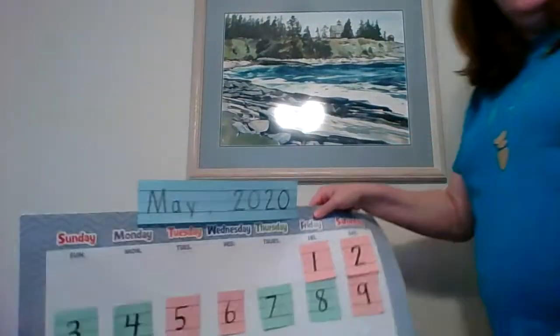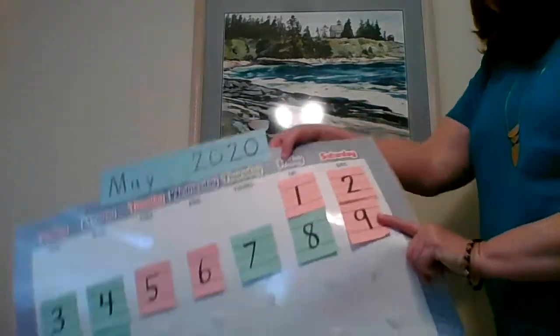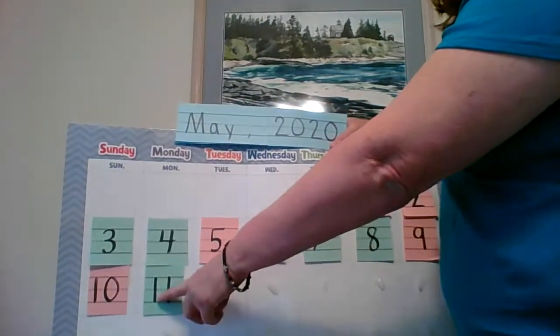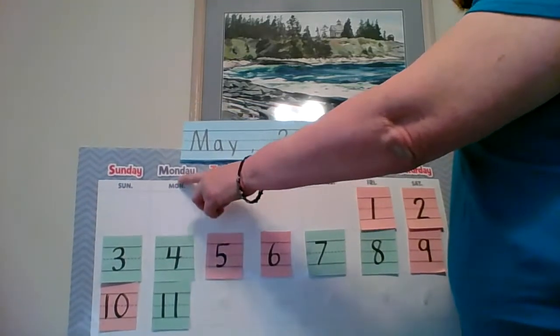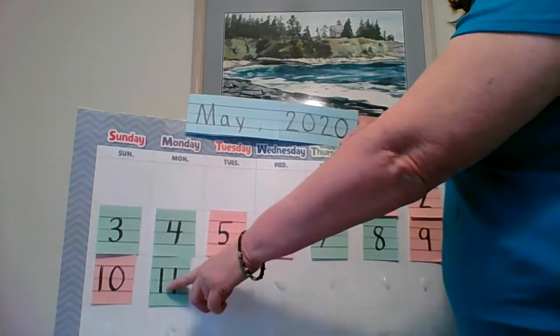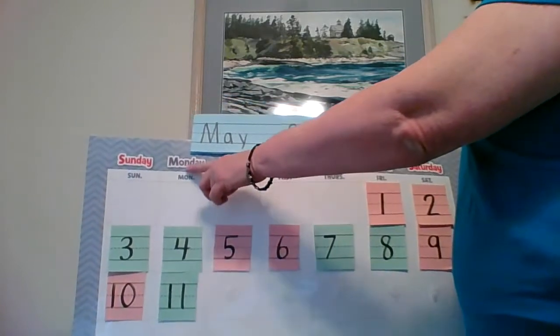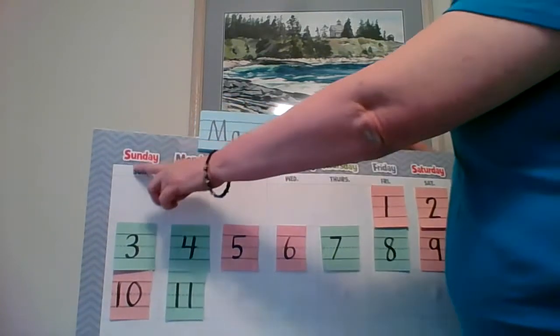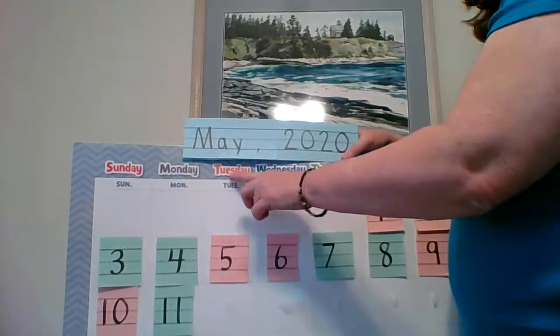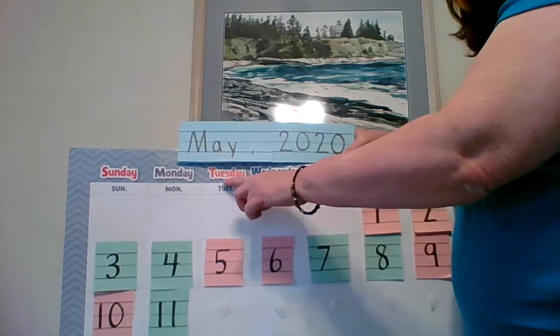Well, we're here for a math lesson, and that means we're going to start with our calendar. So here's our calendar for today. I'm going to put my finger on the last number and move my finger up. The calendar tells me that today is Monday. When I start here and go straight up, I come to Monday. That means yesterday was Sunday.